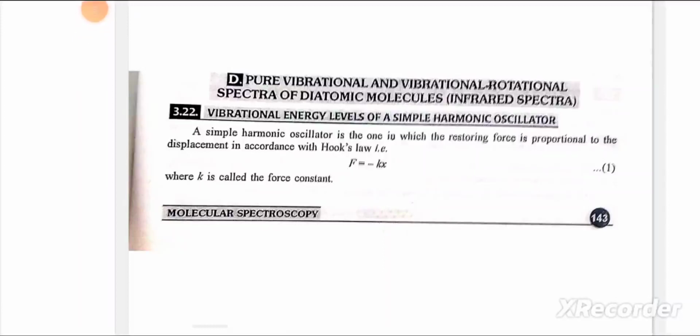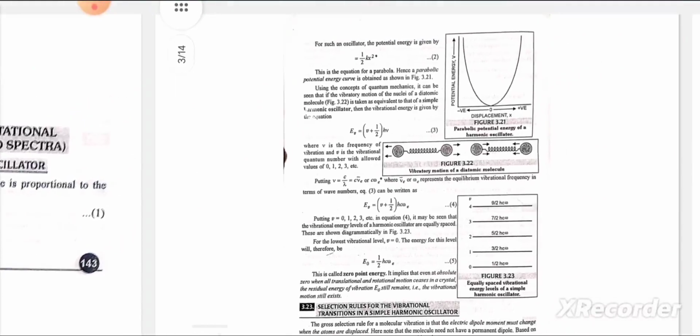Pure vibrational and vibrational rotational spectra of diatomic molecules, infrared spectra. Vibrational energy levels of a simple harmonic oscillator. A simple harmonic oscillator is the one in which the restoring force is proportional to the displacement in accordance with Hooke's law, that is F is equal to minus kx, where k is called the force constant.